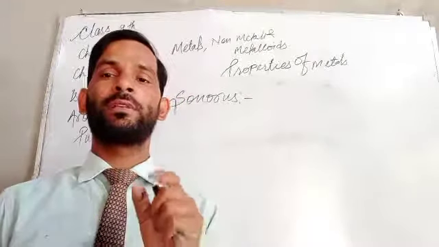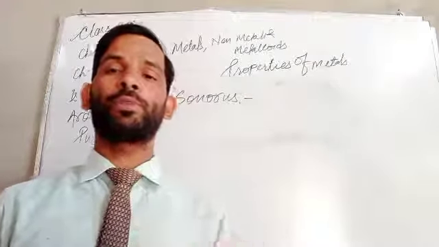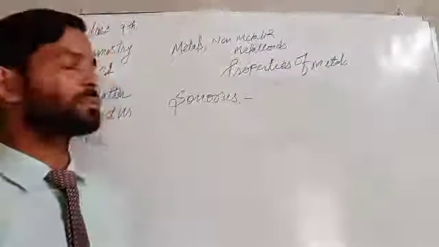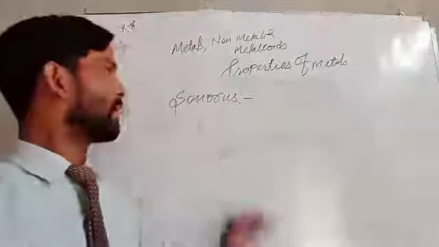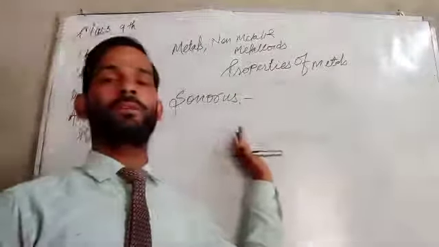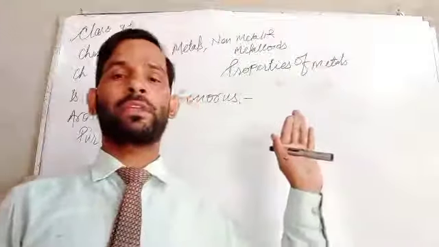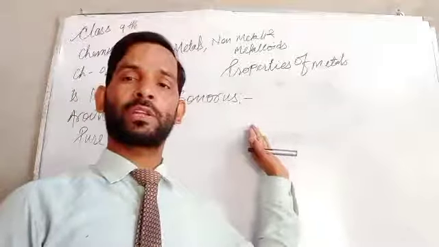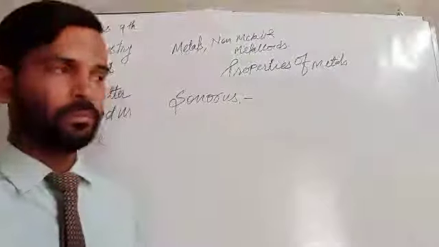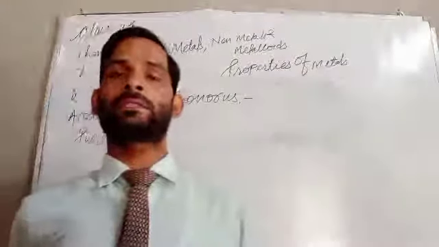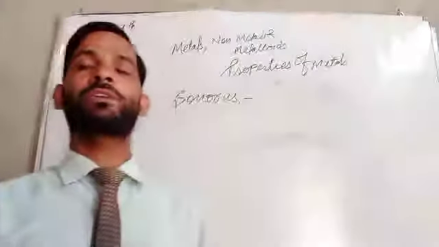Why? Because they do not have the property to produce a ringing sound. That property is called sonority. It is the property by which metals produce a ringing sound, said to be the sonorous property, or also called sonority. Most metals can be used for producing a ringing sound.